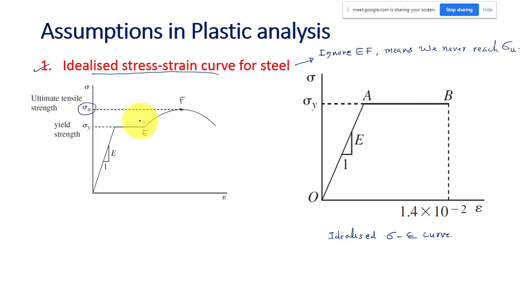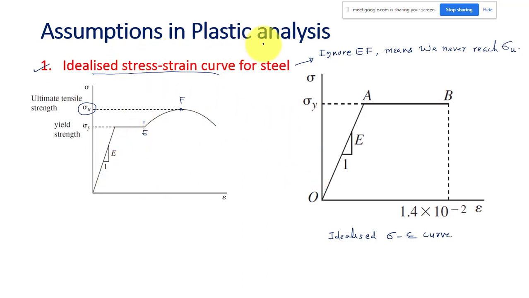I am not allowing my member to cross a stress of 250 by 2, that is 125 megapascal. That is my limiting condition. If my material crosses it, I will say that is a failure condition. But that doesn't mean the material is going to fail in reality. That is a decision of the designer. I am keeping the limiting point, and after that point I will say that is a failure condition.